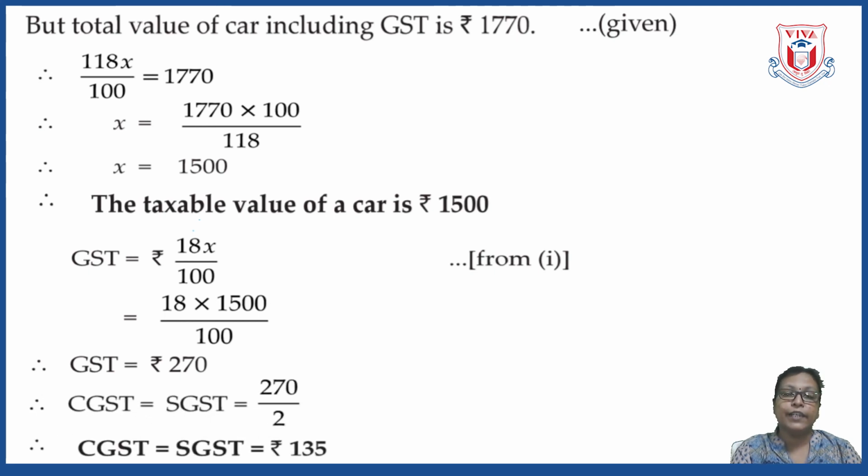So let us calculate. SGST equal to CGST is equal to 270 divided by 2, and therefore the value of CGST is same as the value of SGST is equal to rupees 135. This is how we are going to solve the problem.